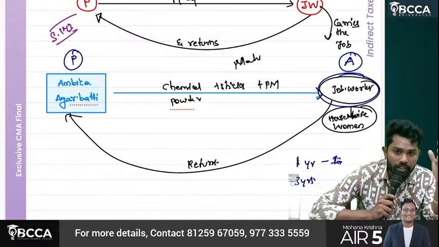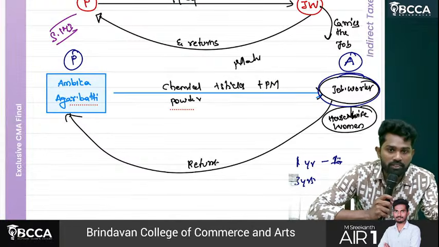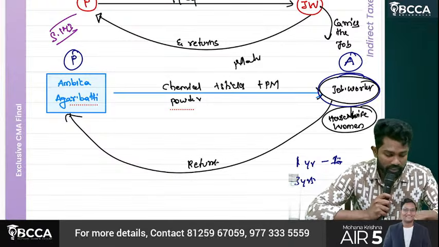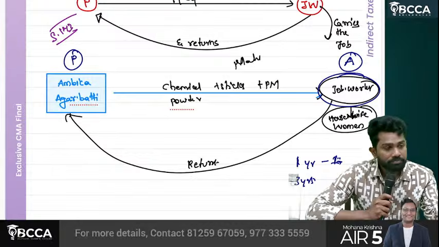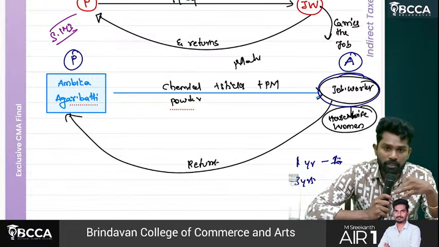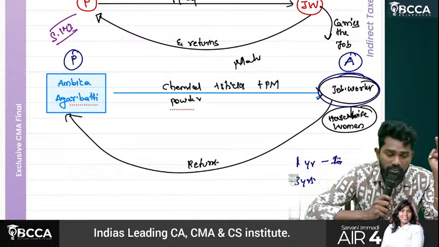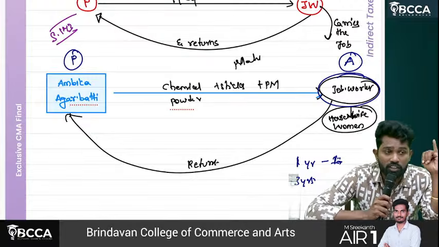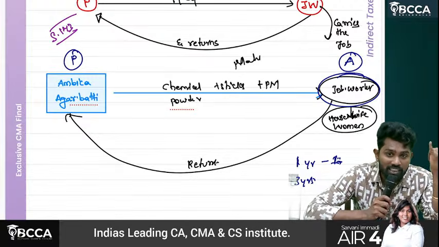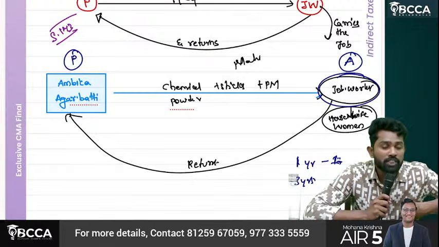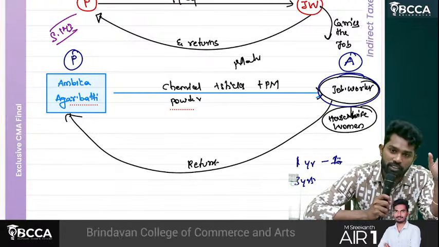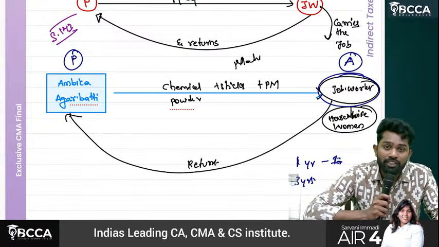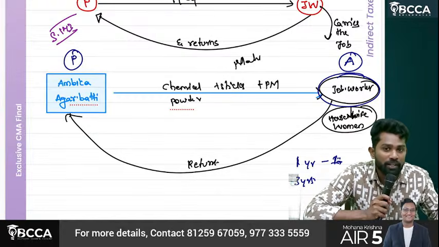Sir, now again coming back to the essentials of supply. To call it a supply, there should be sale, transfer, barter, exchange, license, lease, rental, disposal. Okay, there is a transfer. Fine. Second one, by a taxable person. Assume the principal is a taxable person. They are goods and services only. In the course or furtherance of business only. But one thing is missing: for a consideration. Okay, you don't have any, you just sent them. Job worker didn't pay you anything. So without consideration, you sent these chemicals, sticks or machines to the job worker. Still, can it be called a supply or not is the question.